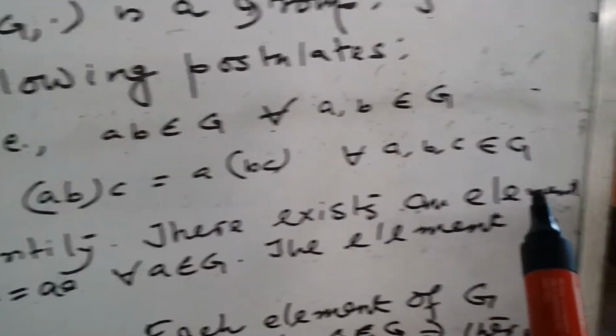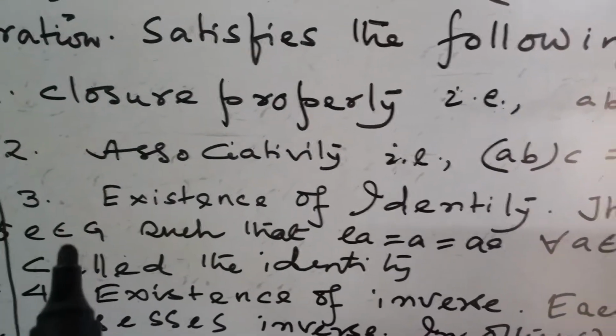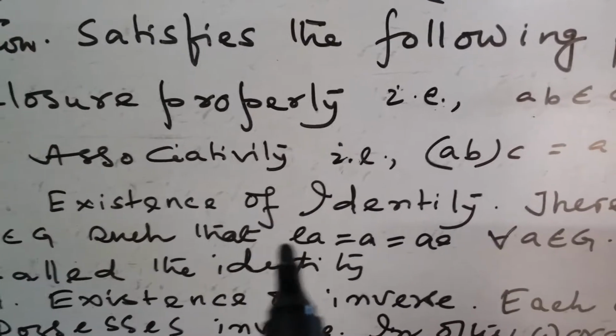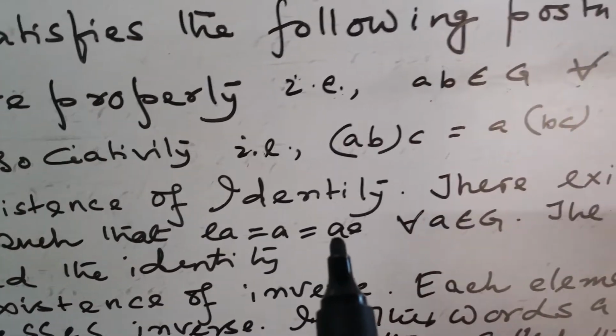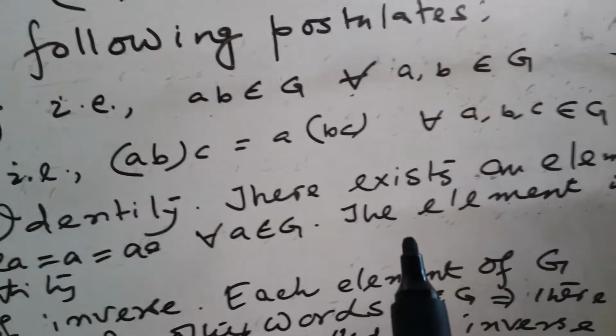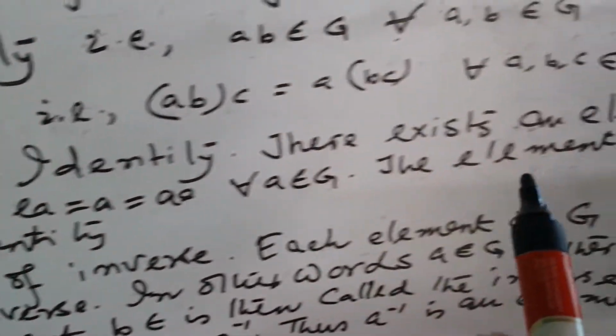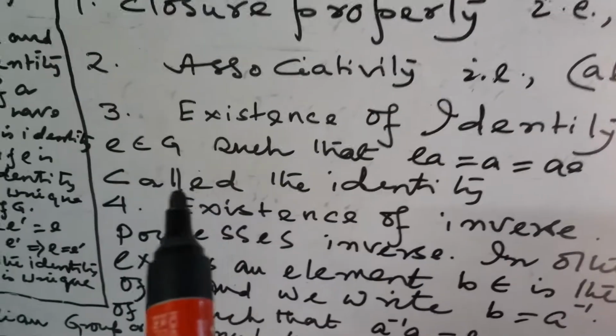There exists an identity element E belongs to G, where EA is equal to A is equal to AE for all A belongs to G. This element is called the identity.